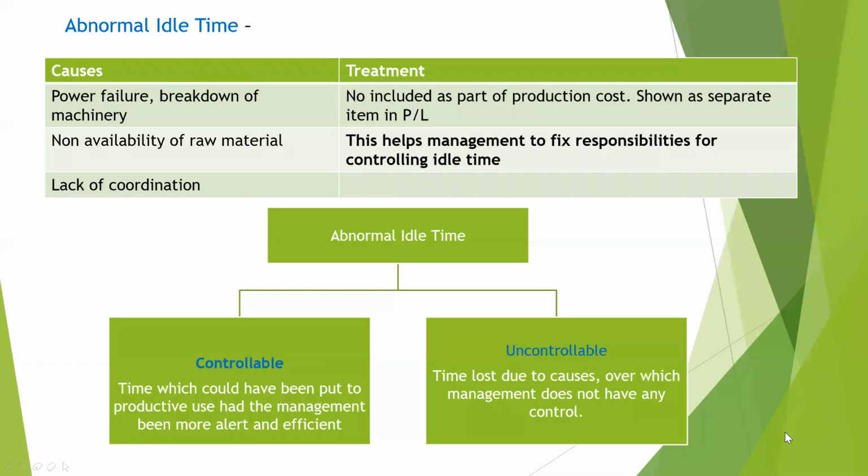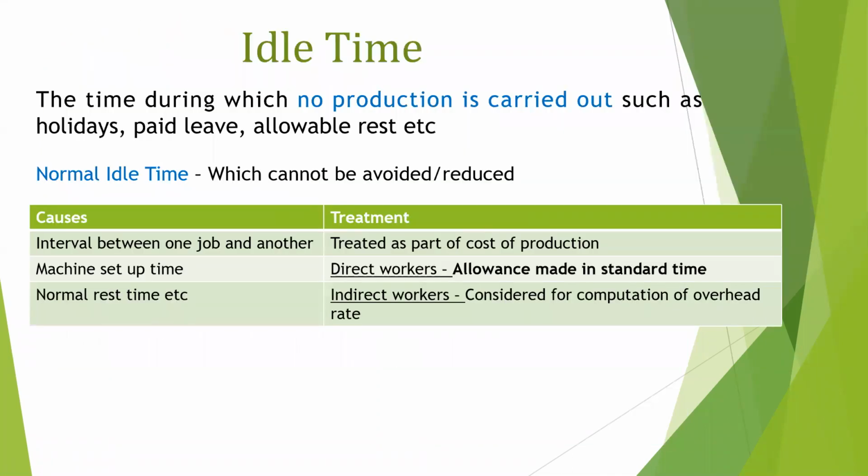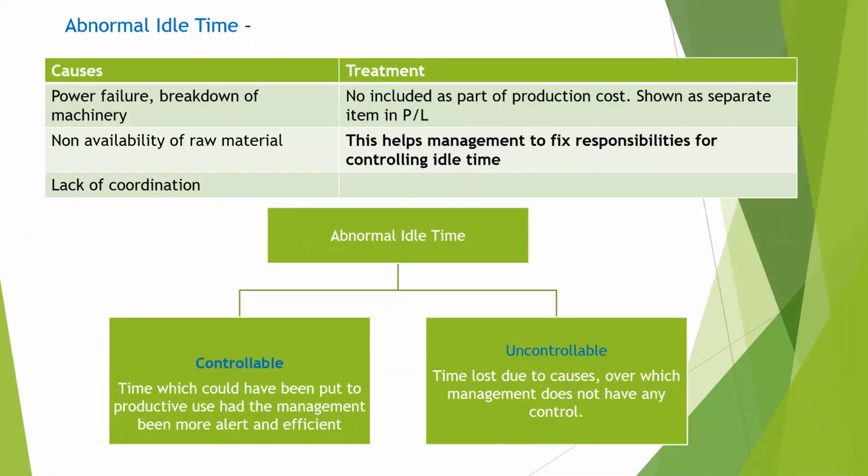So, we have seen what is idle time. It is the time during which no productive activity is being carried out. It is of two types, normal idle time and abnormal idle time. Normal idle time is what is unavoidable and is not under the control of management. It is treated as a cost of production and allowance is made in the standard time itself. Next is the abnormal idle time, which is shown as a separate item in the profit and loss account so that the management can fix responsibilities to prevent such instances from reoccurring in the future.